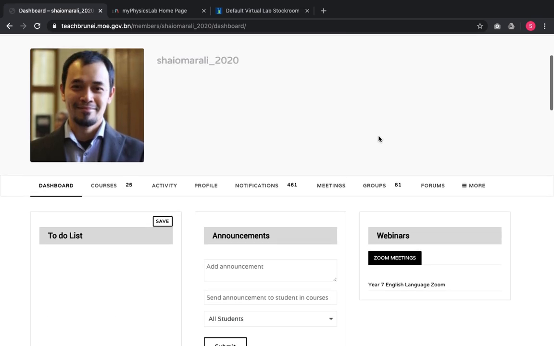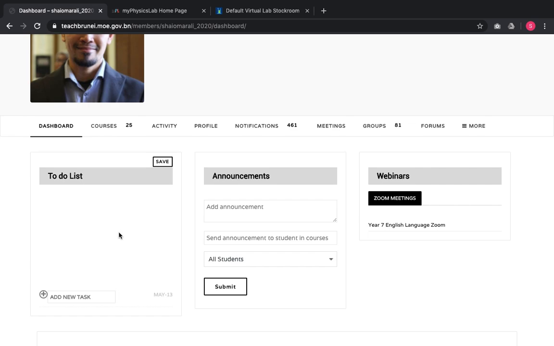As you can see here, teachers will be able to create their to-do list. For example, things that they want to do tomorrow or next week, they can put their lesson plans in there. They can also create announcements, and then they can regulate these announcements to the students. As you can see here, they can announce it to everyone or announce it to students only to the courses that they are an instructor of. They can start meetings, webinar meetings. In TeachBrunei LMS, we are using 2 different webinar platforms. One is Zoom, another is BigBlueButton. At the moment, Zoom is the more feasible option because of the current upscaling features that they are doing at the moment.